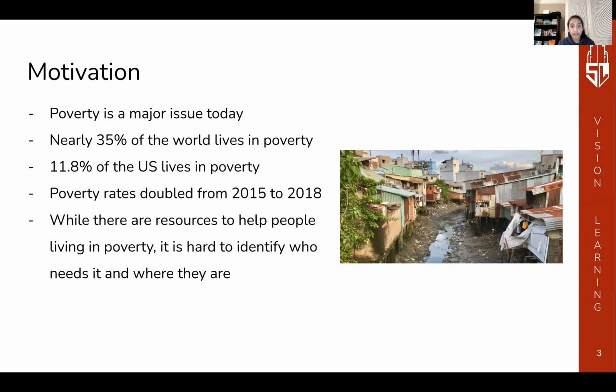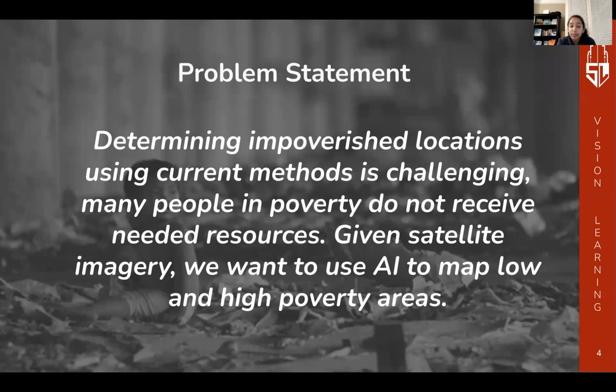Based on this information, our team came up with this problem statement. Determining impoverished locations using current methods is challenging, as current methods are survey and interview data. Many people in poverty do not receive the needed resources. Given satellite imagery, we want to use artificial intelligence to map low and high poverty areas.